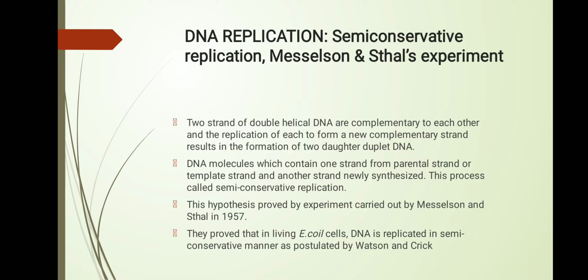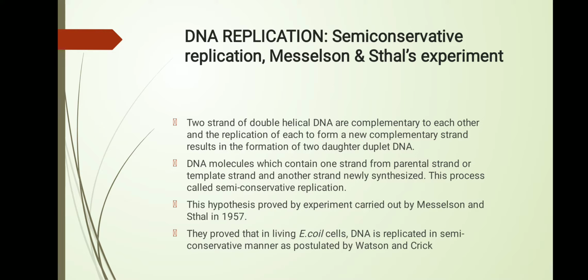The first is known as semi-conservative replication, or the semi-conservative nature of replication, and the second is the molecular mechanism of DNA replication. Semi-conservative replication was proved by the Meselson and Stahl experiment in 1957 on E. coli cells.